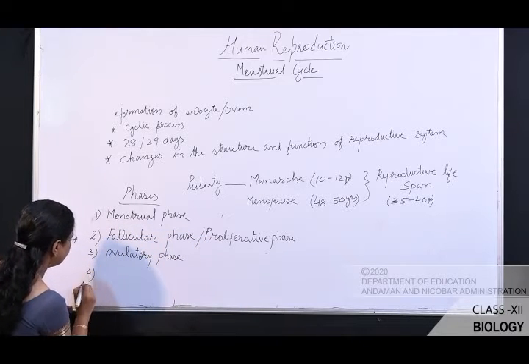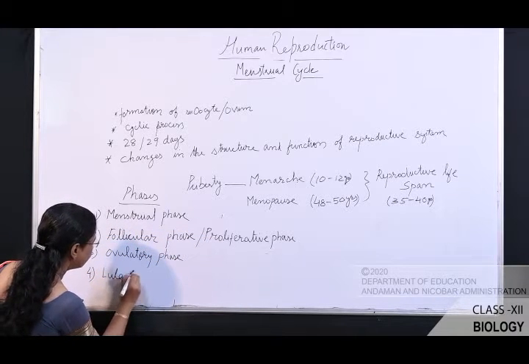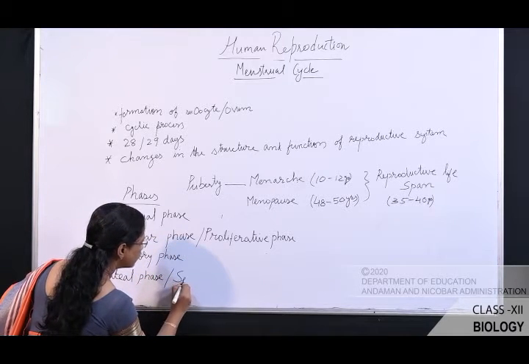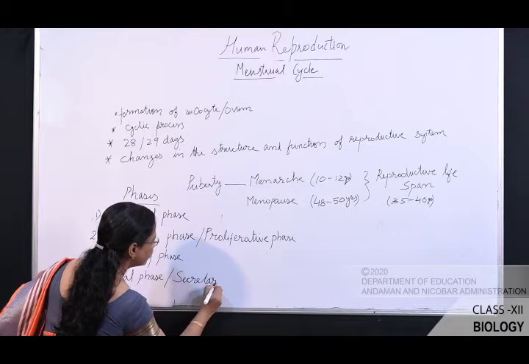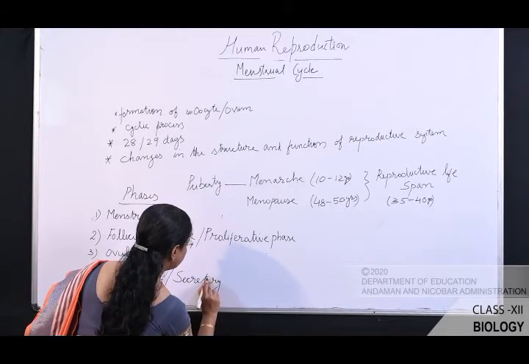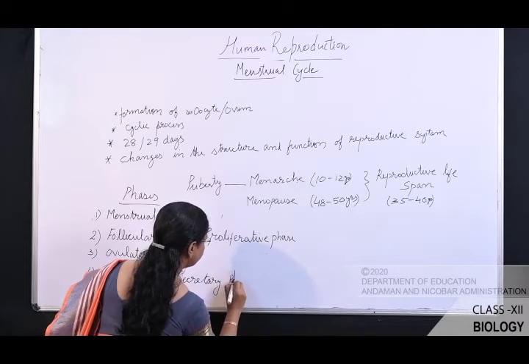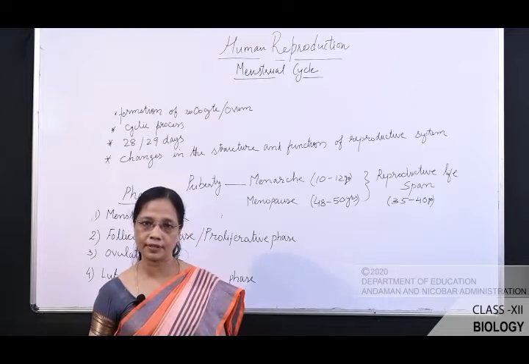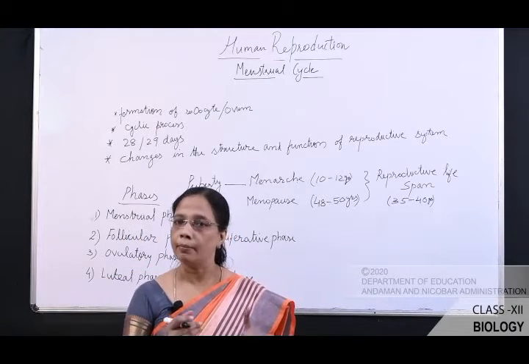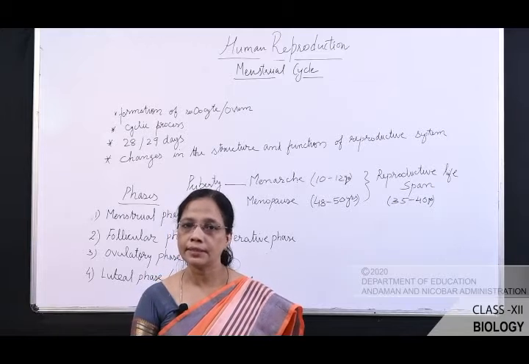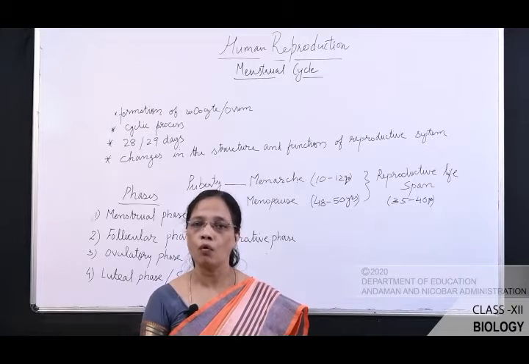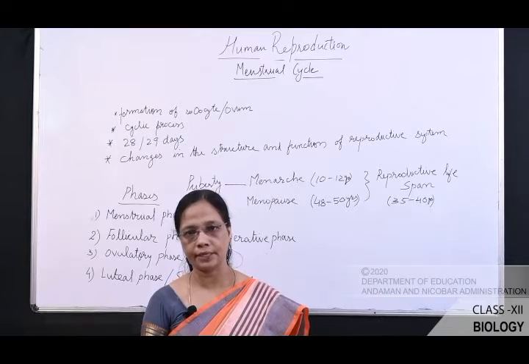Number 4 is luteal phase, or it is also known as secretory phase. So these are the 4 phases of menstrual cycle. What are the 4 phases? Menstrual phase. Second is follicular phase or proliferative phase. Third is ovulatory phase. And the fourth is luteal phase or secretory phase.